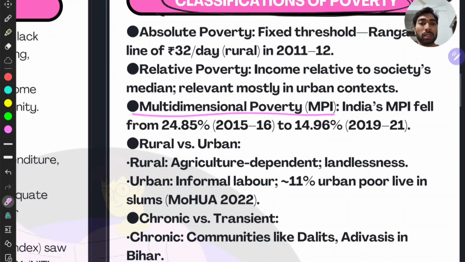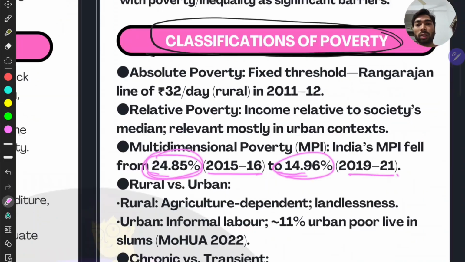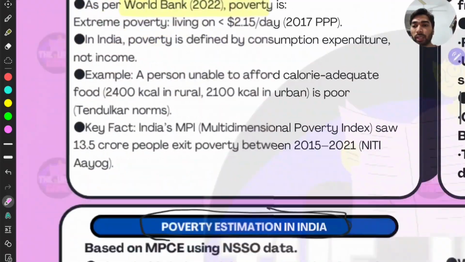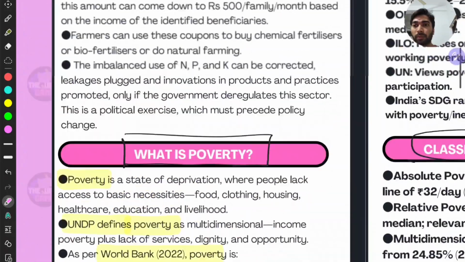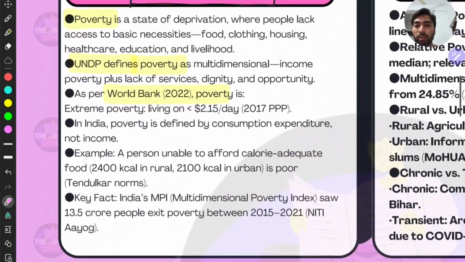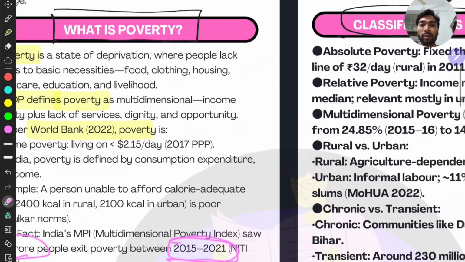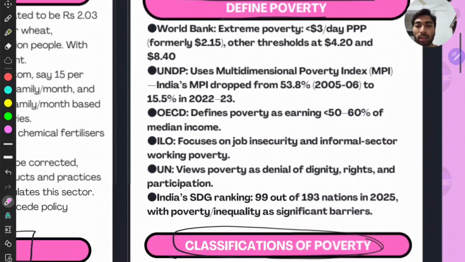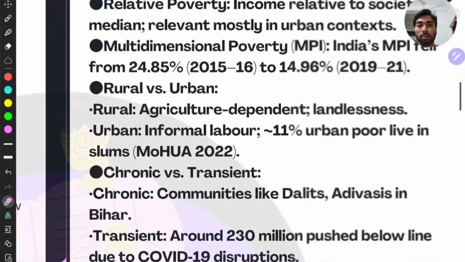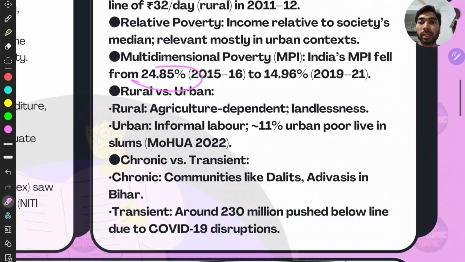Next, the multidimensional poverty. India's MPI fell from 24 to 14 percent. We have already seen it, right? See here, 13 crore people have exited. And here he is giving mostly the same data, but in percentage: 24 percent, and here 14 percent.